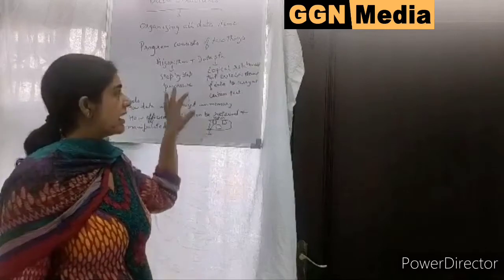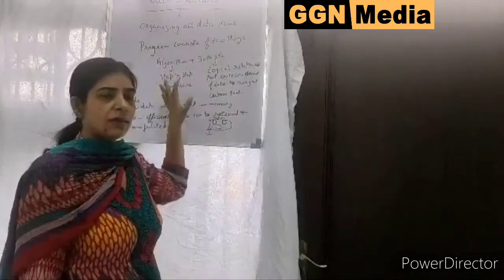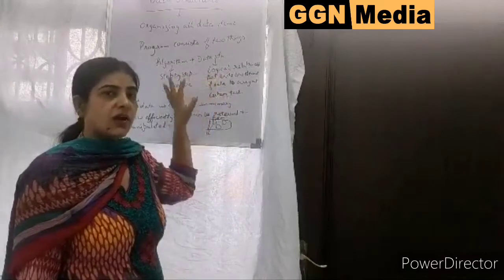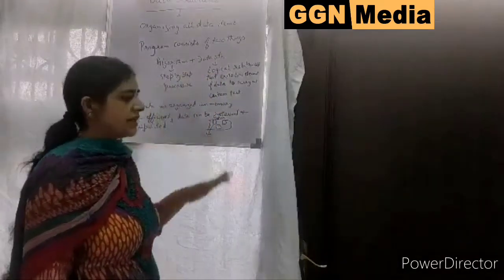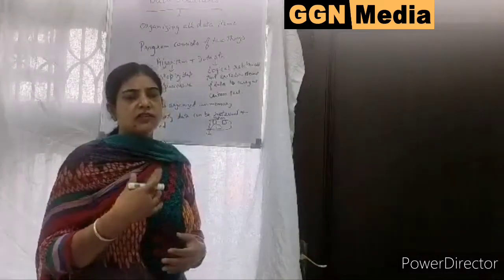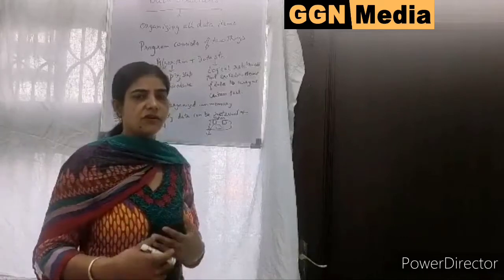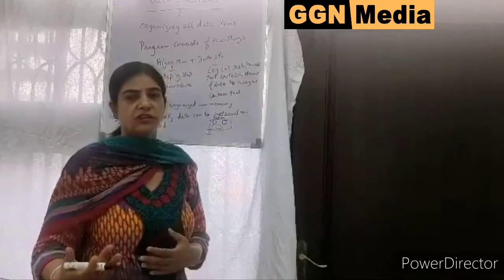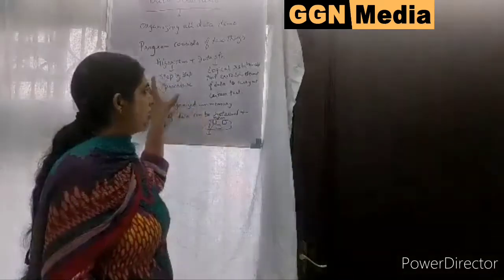For example, if you are writing a program, it consists of two things: algorithm plus data structure. Now, algorithm is a step-by-step procedure. Step-by-step procedure means I am writing a program. What instructions are to be given in the program are written step by step: first instruction I have to give, second instruction I have to give, is done in the algorithm.